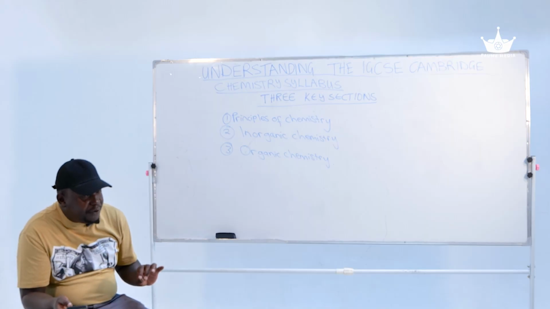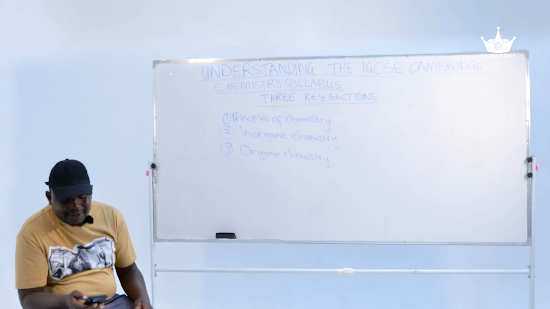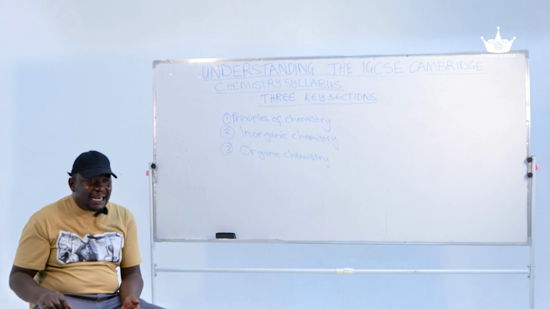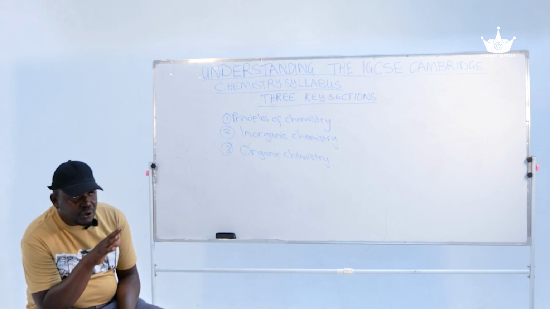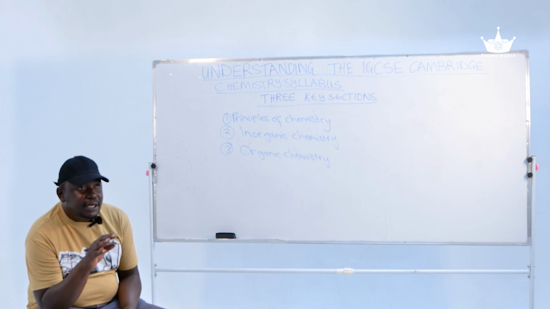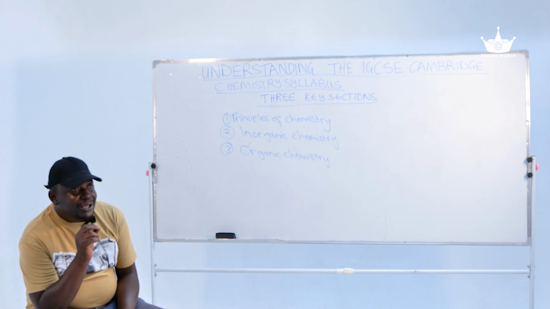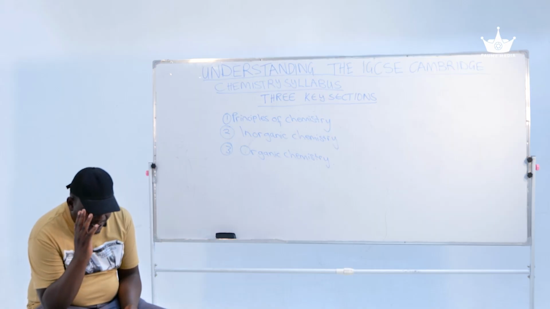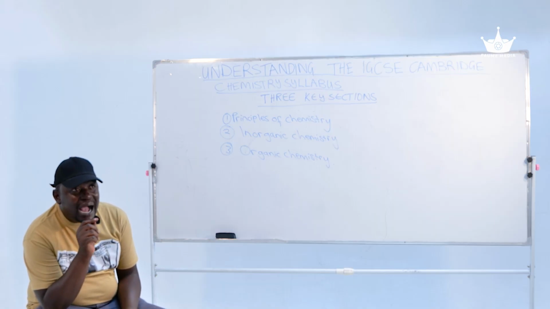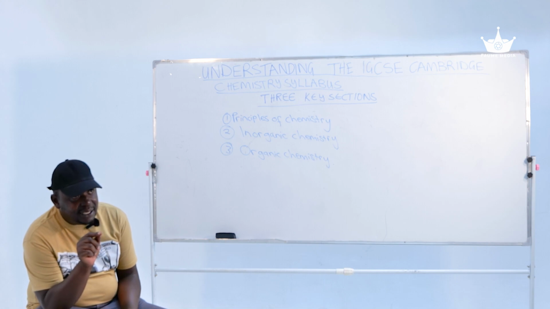How do you prepare for IGCSE exams? To excel in IGCSE chemistry, these are some of the most important study tips. Number one, you have to understand concepts, don't memorize. Chemistry is about concepts, all right? So ensure that you understand the why behind the reactions.